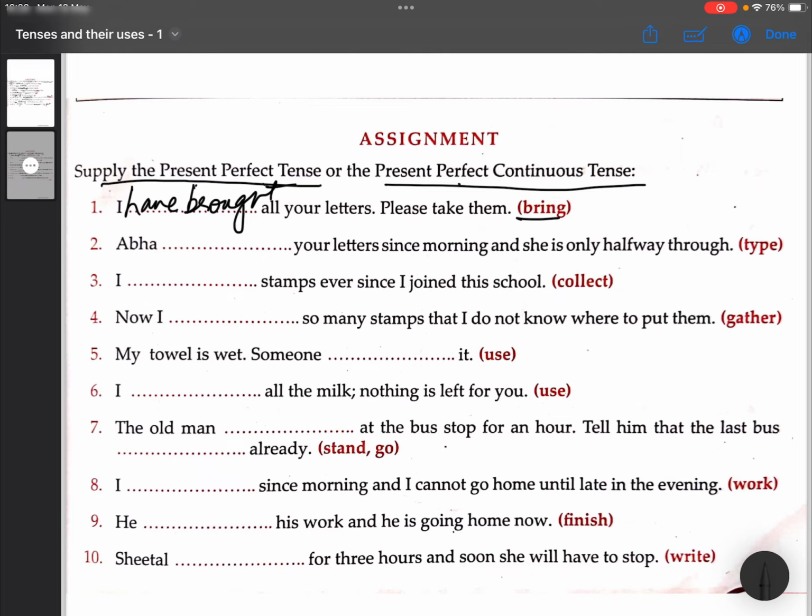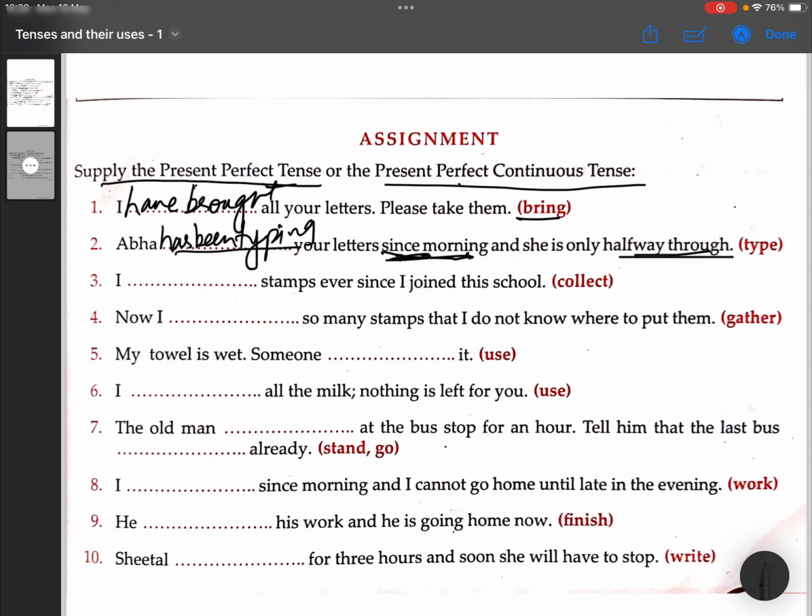Next, Abha dash your letters since morning and she is only halfway through. That is, Abha has been typing your letters since morning, because we have used the word since. Okay, so since over here is a point in time, that is since morning, and she is only halfway through. That means the work is still going on, right? Since morning tells us the beginning of the time and that the work is still going on. That is, it has not yet completed.